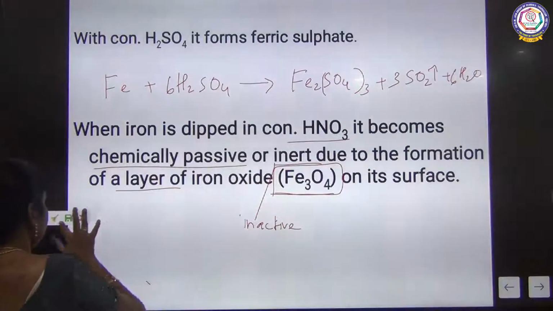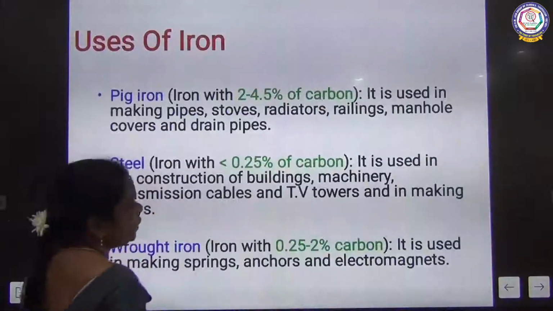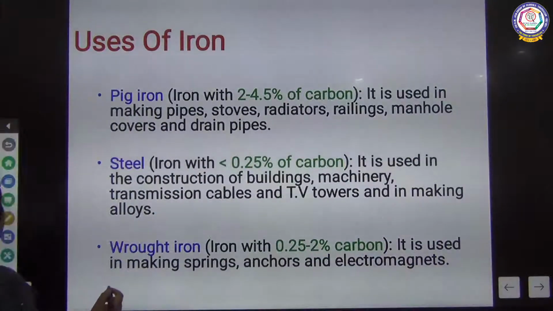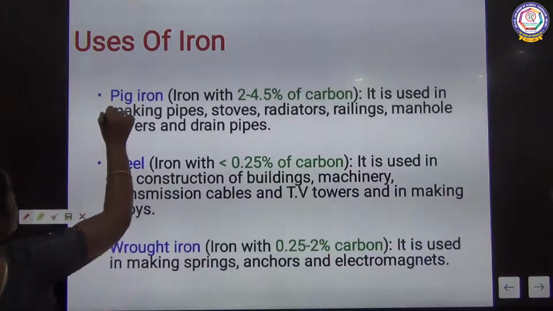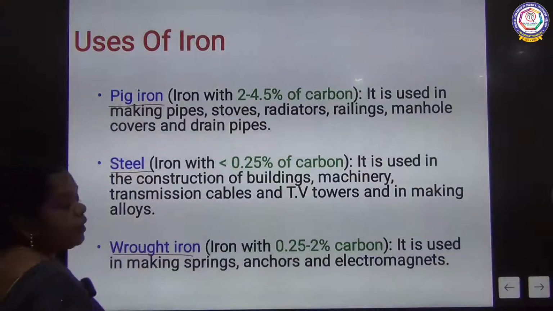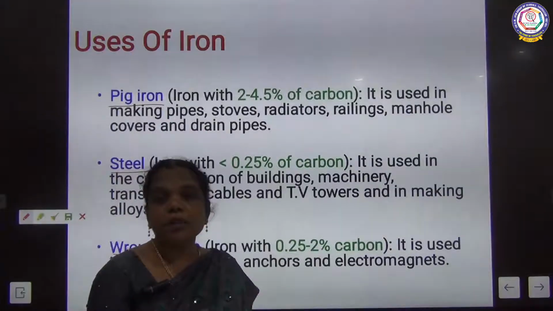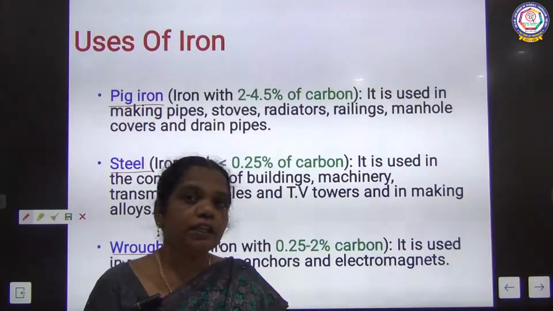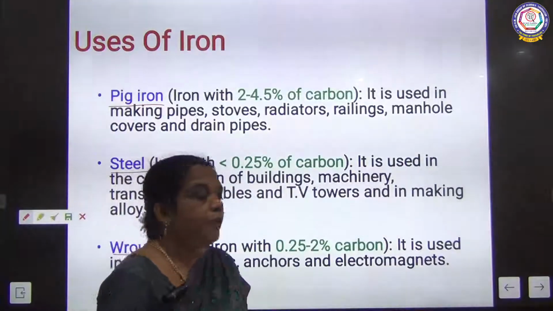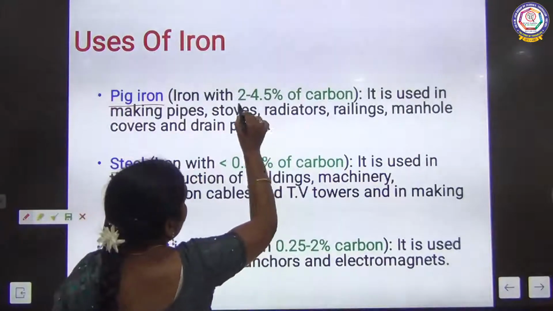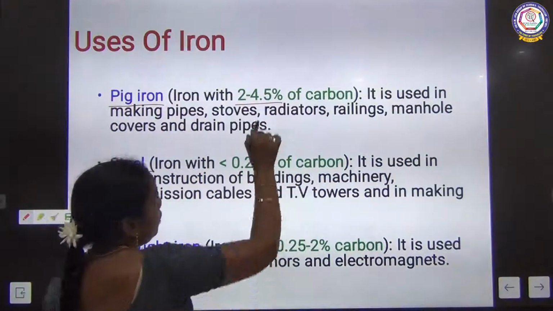And next we are going to learn about the uses of iron. Iron can be classified as pig iron, steel and wrought iron based on the percentage of carbon. Pig iron contains about 2 to 4.5% of carbon.